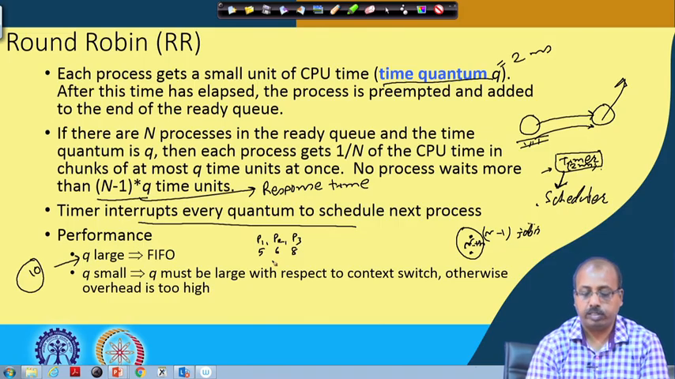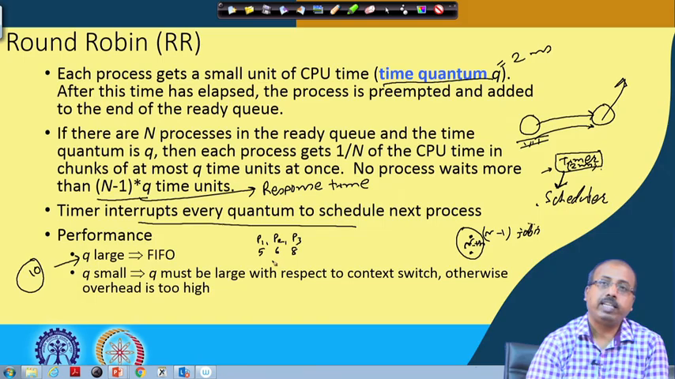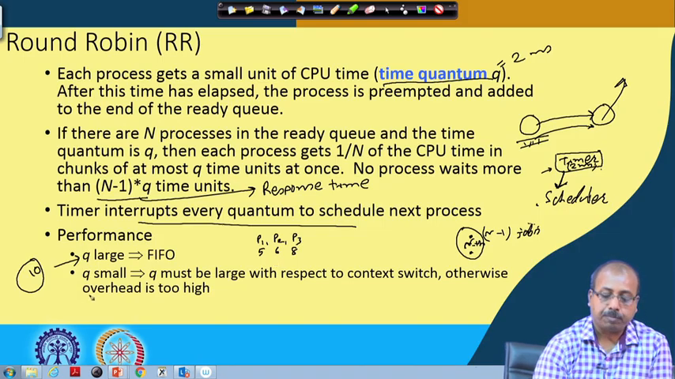So, first in first out policy, assuming that P1 came to the system first, followed by P2 and P3, the behavior will be exactly the same as what you have here. So, that is the case when q is large.